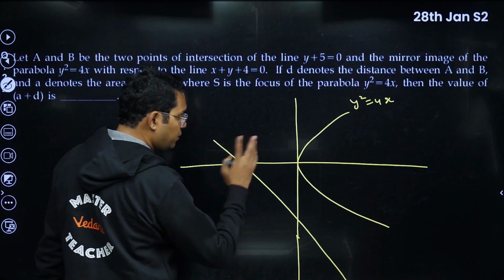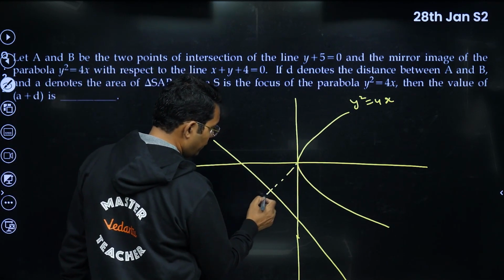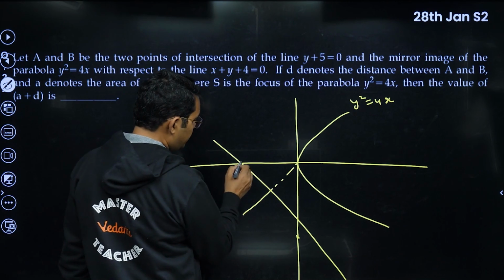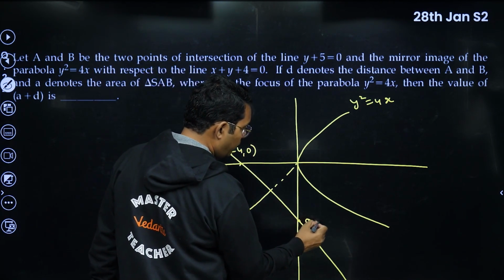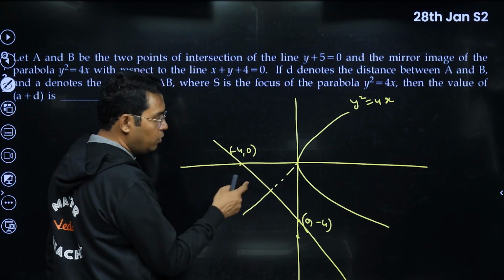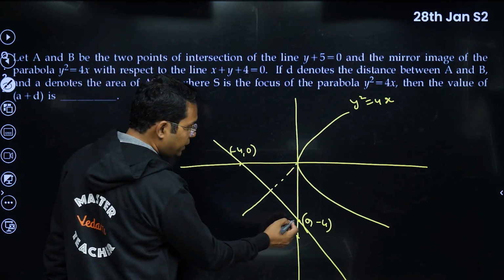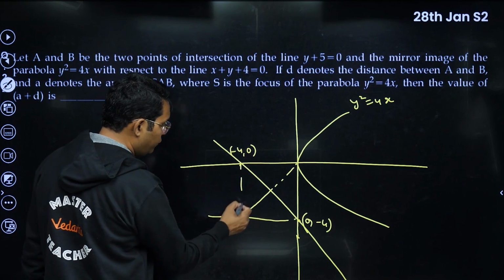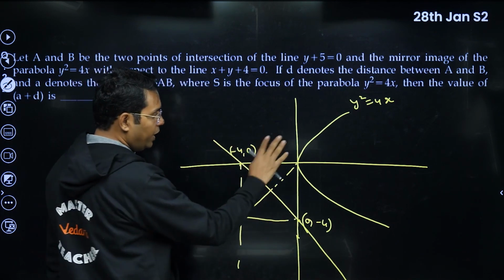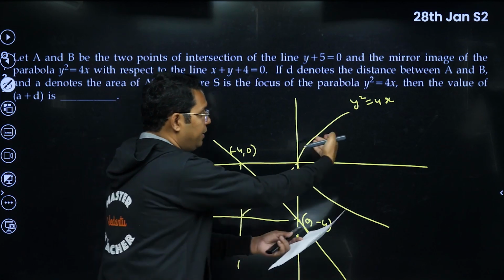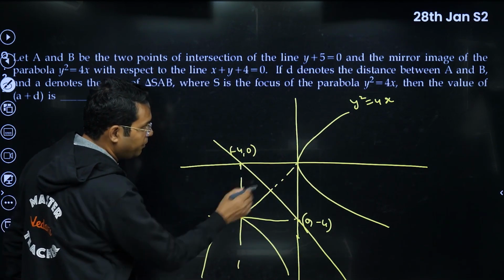We have to take the image of this parabola, although not needed, but just to explain you, I will tell you this thing. If you take the image, see this point is minus 4 comma 0. This point is 0 comma minus 4. This is 0 comma 0 for the vertex. The image will come at this point, that is minus 4 comma 4. You can say it directly or you can find it through the formula also. And please see this line is at 45 degrees. So when you are taking the image of this parabola, it will become downward. From the image you will get the parabola like this.